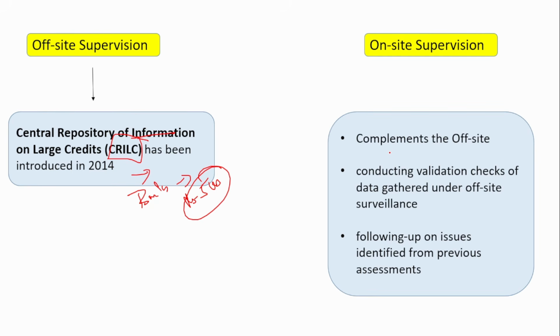On-site does not happen on a regular basis. In off-site, the report submission and the assessment happen on a regular basis. But on-site happens once in a year or once in 2 years only, depending upon the risk of the financial institution. On-site complements the off-site. Both are equally important, because in on-site they validate whether the data or the report submitted in the off-site operation is valid and correct or not.